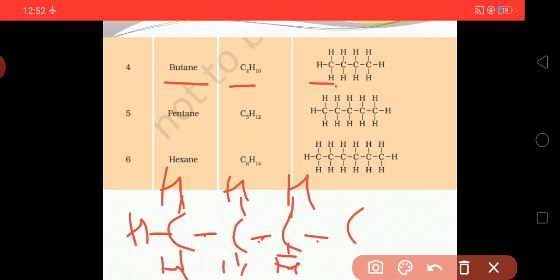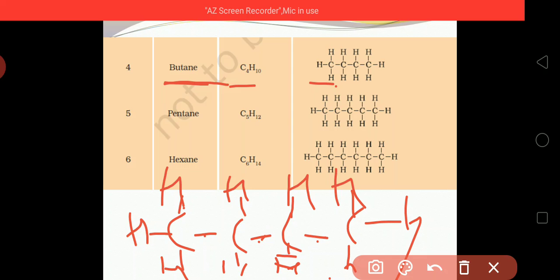For the last one, only 1 is set, so 3 hydrogens will be attached, and it will form methane, ethane, propane, butane.